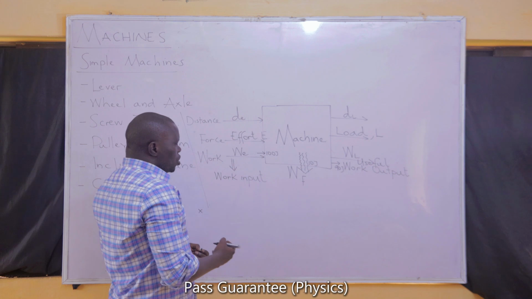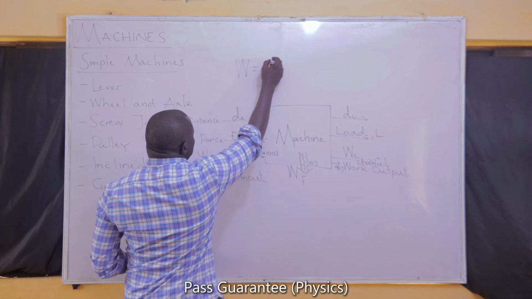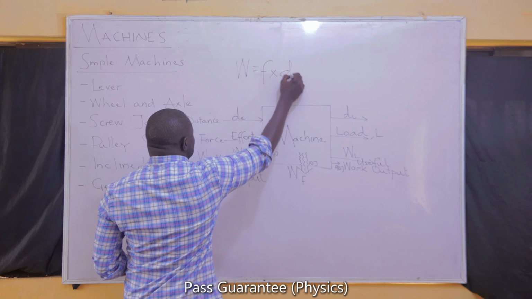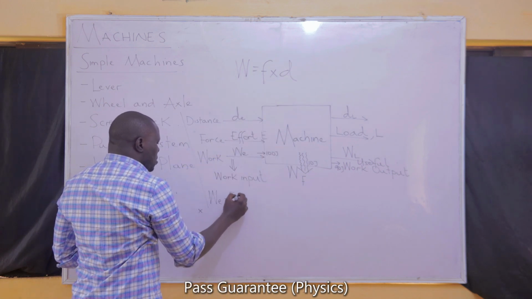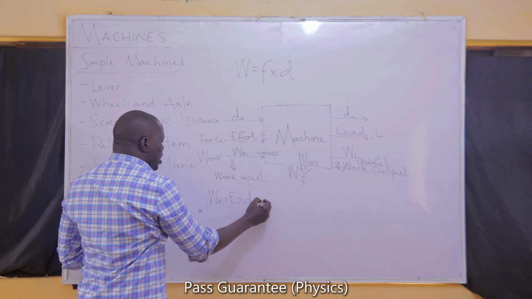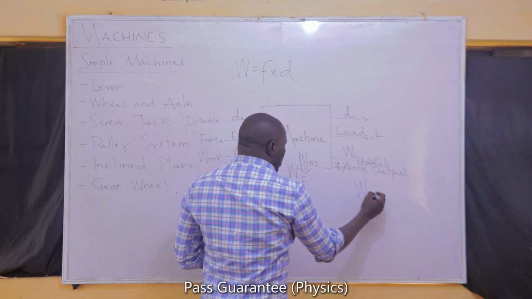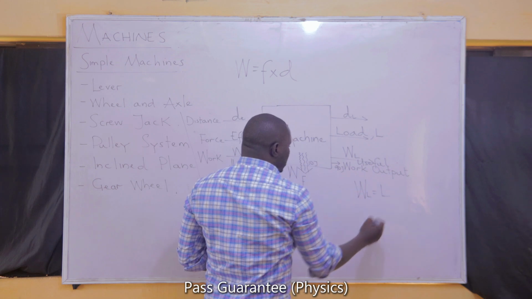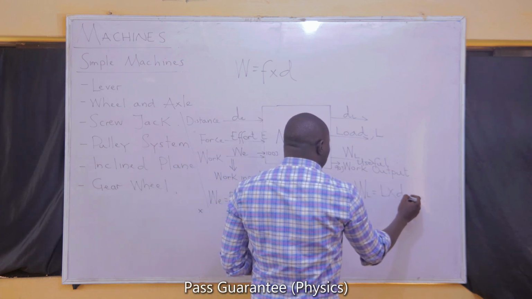And there's also something I need to tell you. Because work is force times distance, I can say that the work done by effort is equal to the effort multiplied by the distance moved by effort. I can also say that the work done by load is the force, that is the load, multiplied by the distance moved by load.